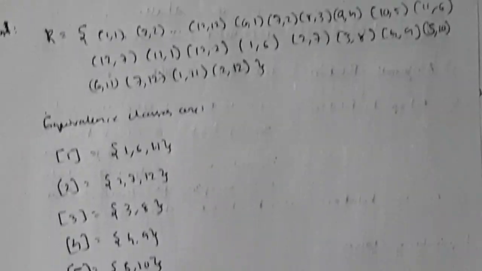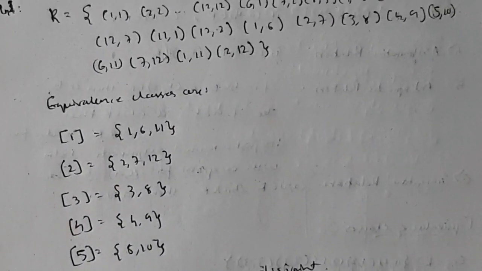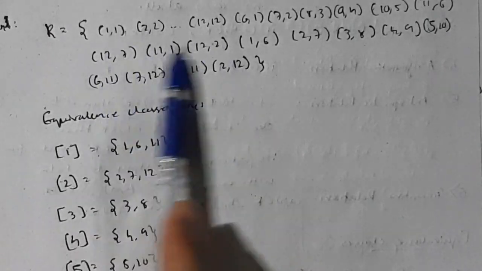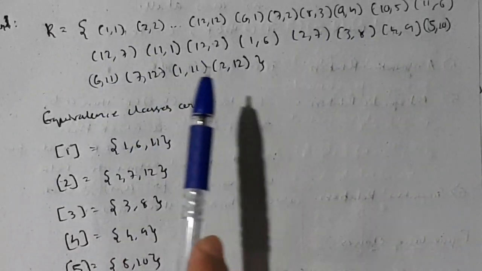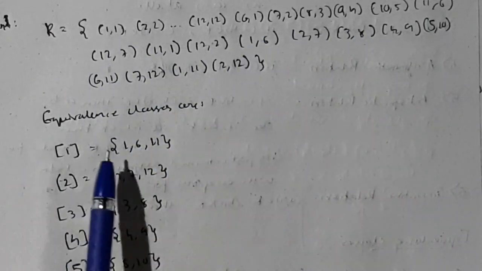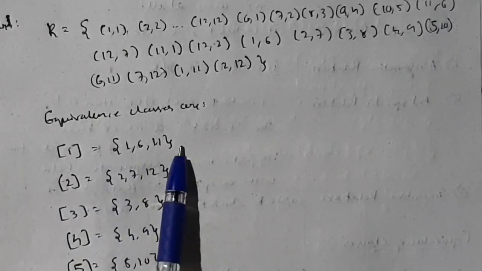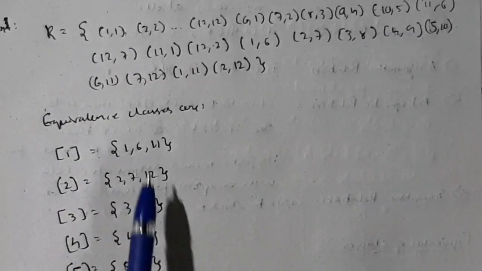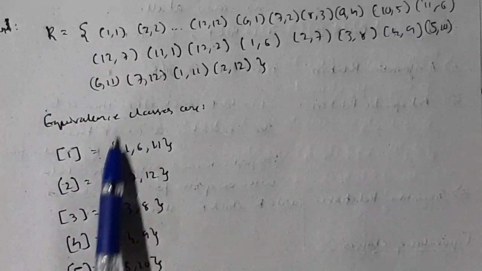The second step you need to do is find the equivalence classes. Starting from 1, what all is 1 connected to? 1 is connected to 1, and you need to find more, which all it is connected to, 1 comma 6. So you will note down all this: 1, 6 and 11. 1 is connected with 1, 6 and 11. Like that we will do for all, like 1 to 5, until all those elements which are in the set A are included in this.